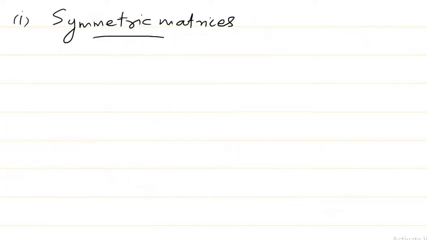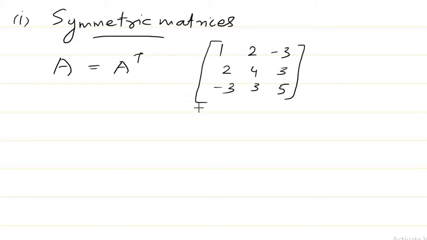So the first kind of matrix we're going to see is symmetric matrices, and you know the property of symmetric matrices, right? What is the property? If you have a matrix A, we call it a symmetric matrix if A is equal to its transpose. So if you have such kind of matrices, we call them symmetric matrices. This is an example of a symmetric matrix. You can see if you take the transpose of the matrix, you will get the same matrix, isn't it?